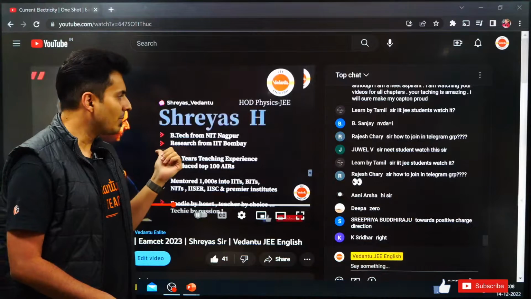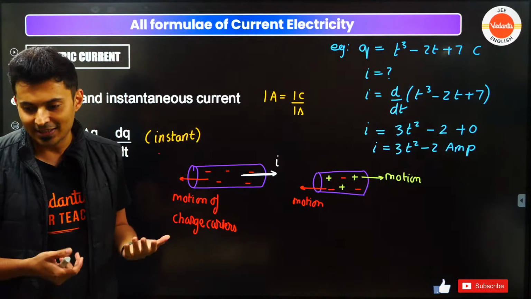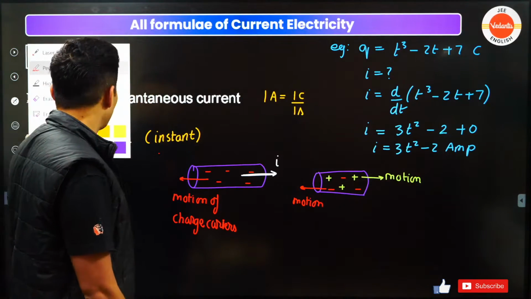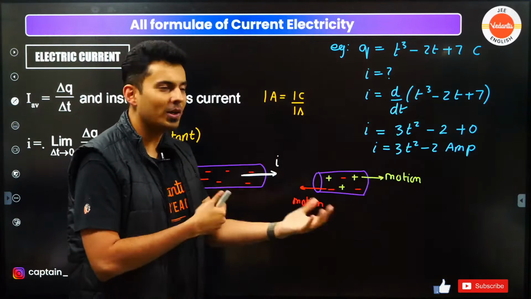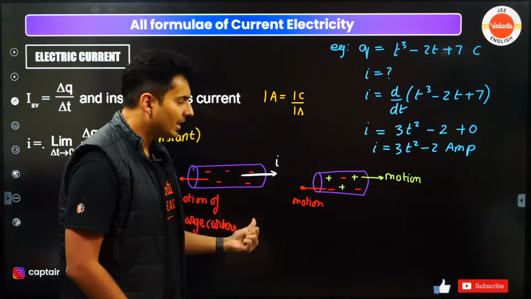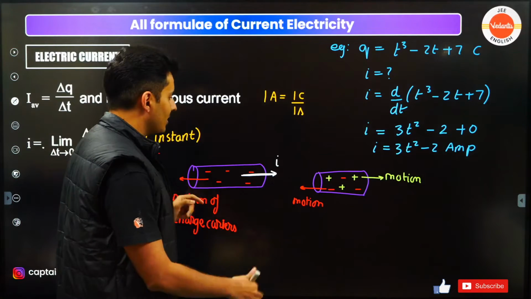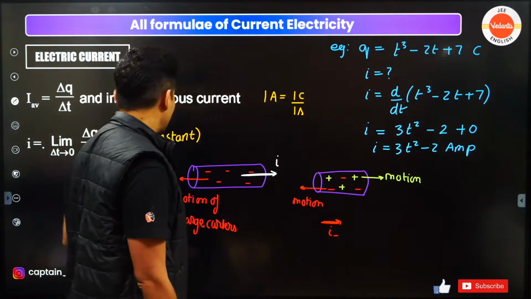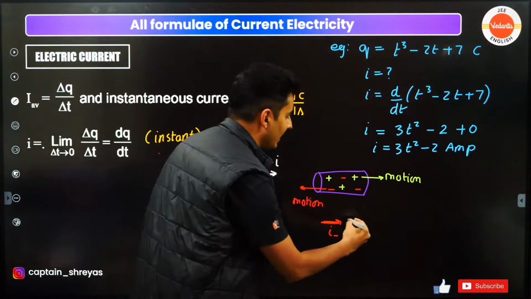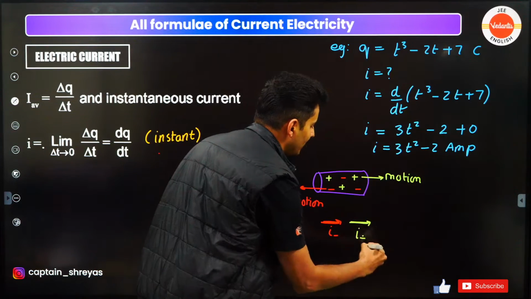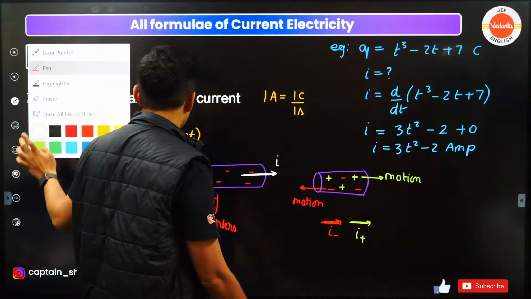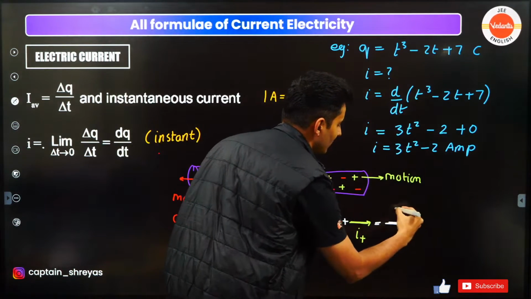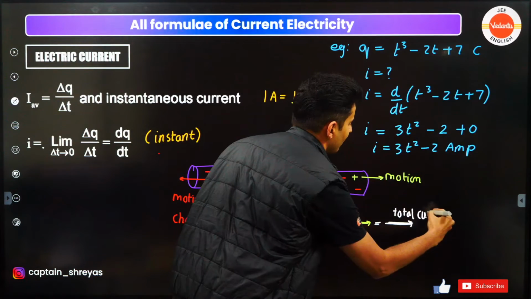Okay, so 0 says Deepa. I have a feeling 0 is not the right answer. Current will flow, but you know where it will flow? It will be towards the right side. Now you will be thinking, what nonsense, I thought it will cancel out. Think carefully, because negative charges are moving here. Due to the negative charges, the current because of that will be this side. This is current due to the negative charges. Because the positive charges are moving towards the right side, because of that also the current will be towards the right side. Both of them will add together to give you a total current this side. So this is the total current.